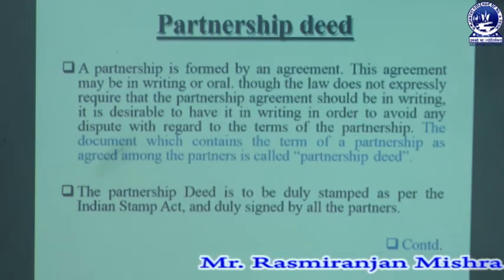We already discussed from the beginning that partnership is the relationship between partners, and the terms and conditions of the agreement must be mentioned during the starting period of their business. That agreement may be oral or written, expressed or implied. There is no specific rule that the agreement must be in writing, but as two or more persons are associated, in order to avoid any problem or dispute relating to the performance of their business, they must form a written agreement among all, made in the form of a document.